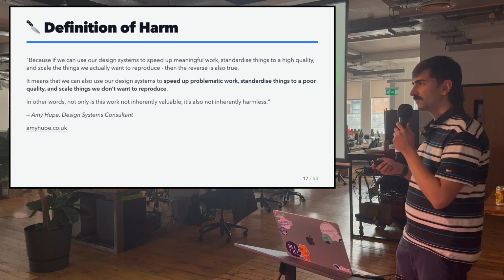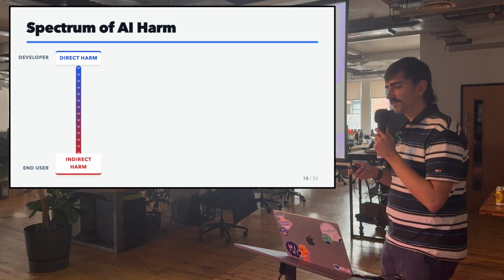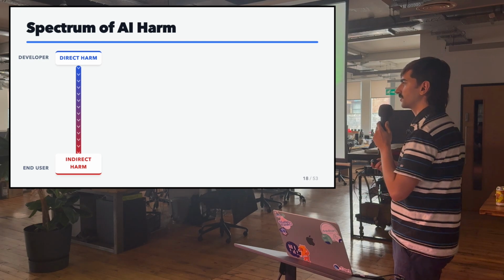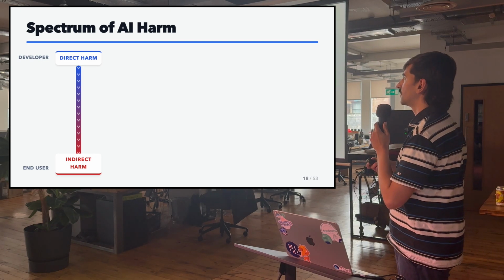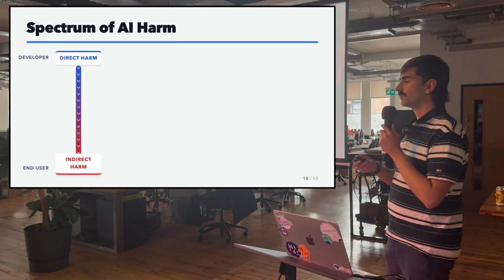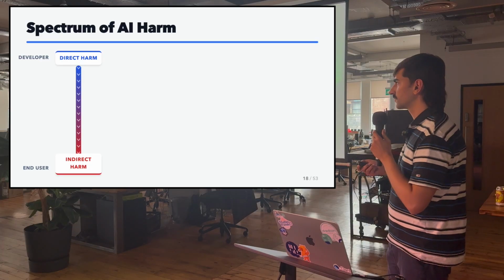And what do we mean by harm caused by AI? So there is a spectrum of harm, and when you are building with Gemini or any other LLM, there are two types of users: the direct user, which is going to be you, and the end user, which is going to be the person using the code that you produce.